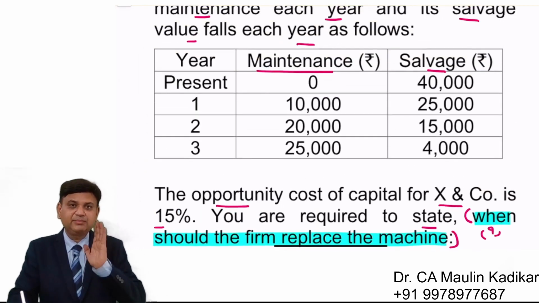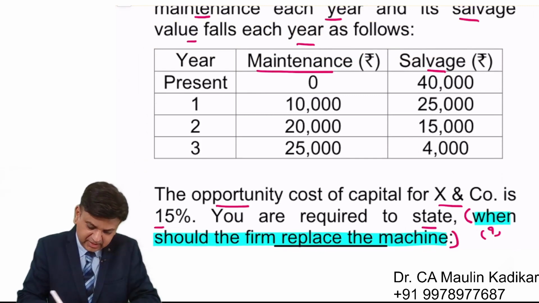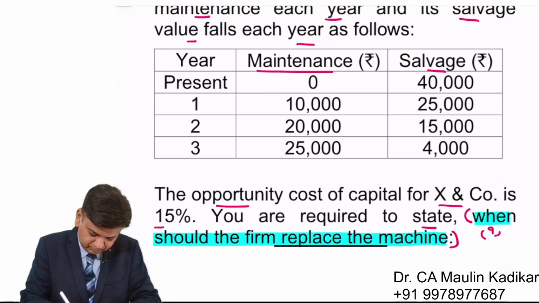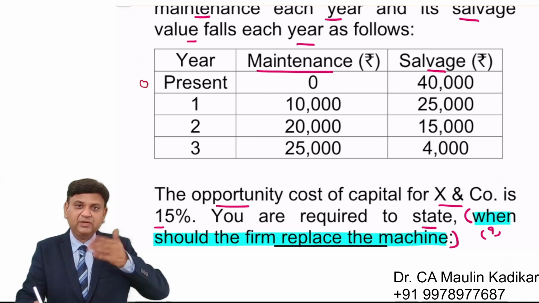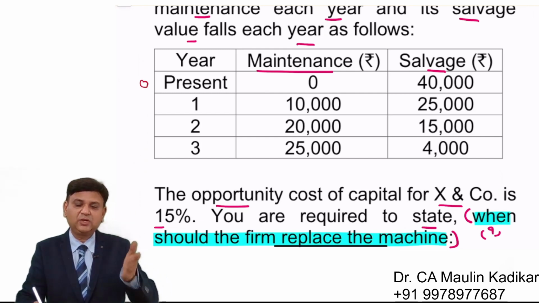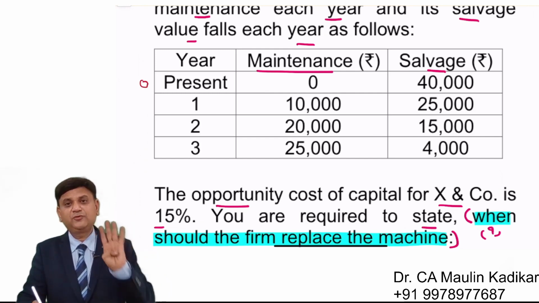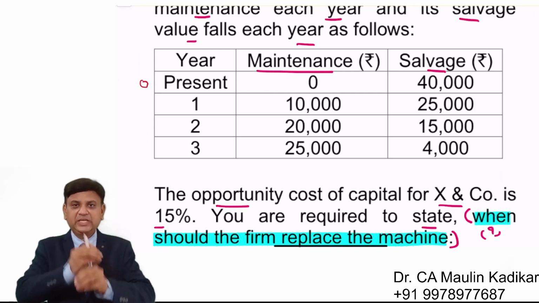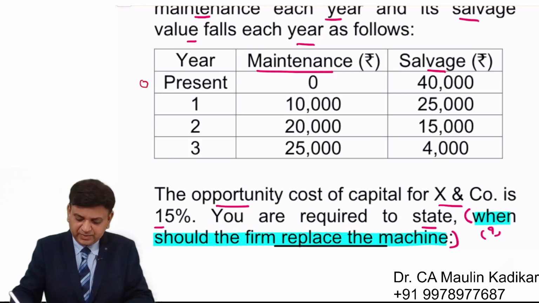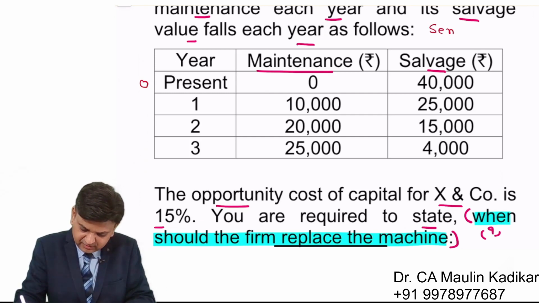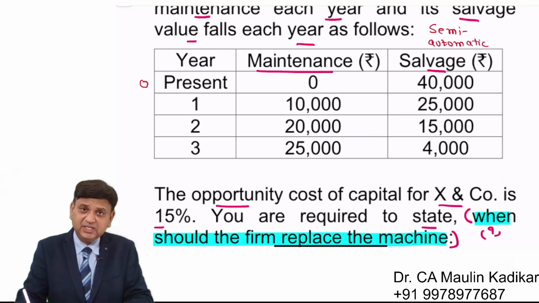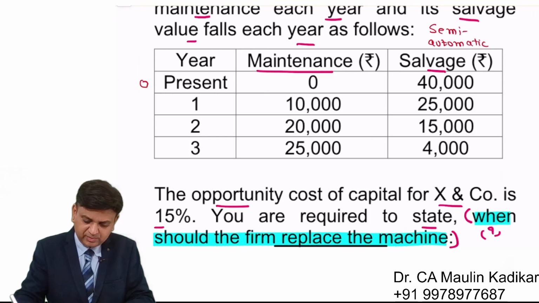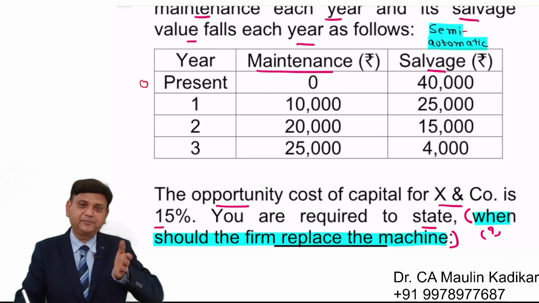Because either the company can replace the machinery today, that is in the year 0, or after 1 year, or after 2 years, or after 3 years. These are the 4 options that we have. For example, right now we are operating with semi-automatic machinery. We are considering that instead of semi-automatic machinery, we will purchase automatic machinery.